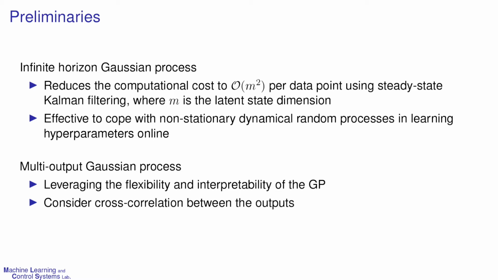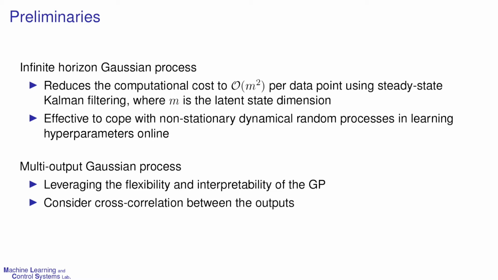Recently, Gaussian process online learning such as an infinite horizon Gaussian process has shown effectiveness to cope with non-stationary dynamical random processes in learning hyperparameters online by reducing the cubic cost of the number of data points with order of m² per data point. However, infinite horizon Gaussian process is highly limited to the single output process.